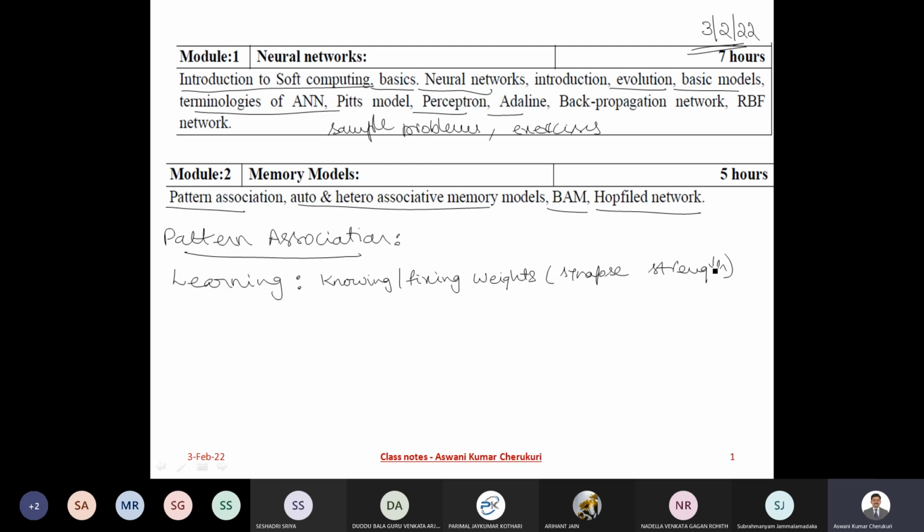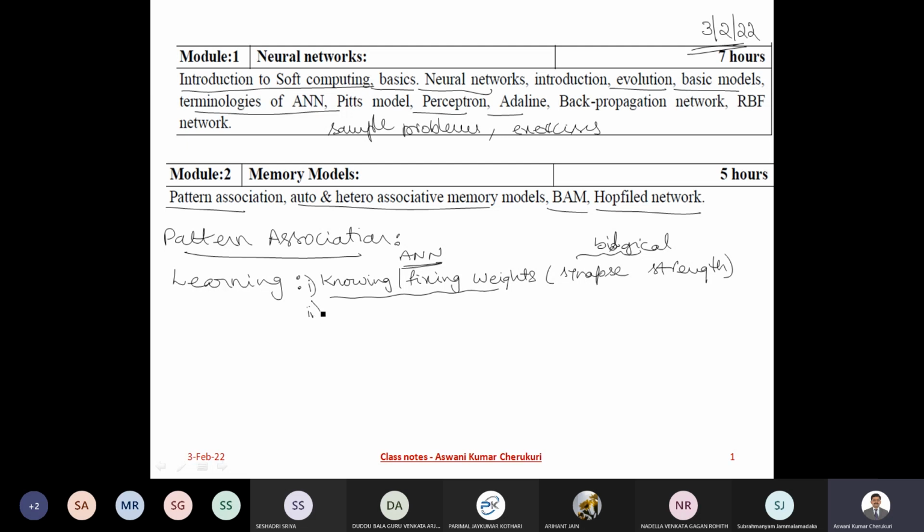That is biological learning. But when it comes to the artificial neural network, it is nothing but fixing or knowing the connection weights. That's what we have learned so far.